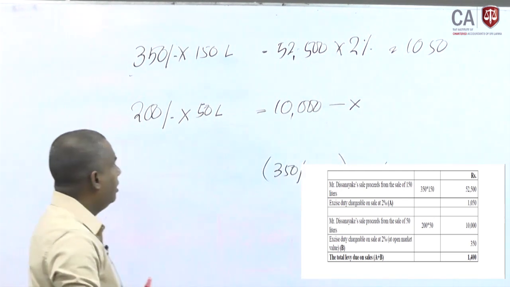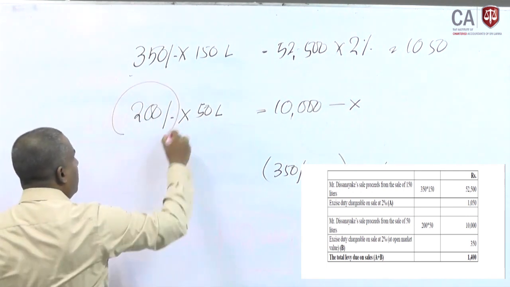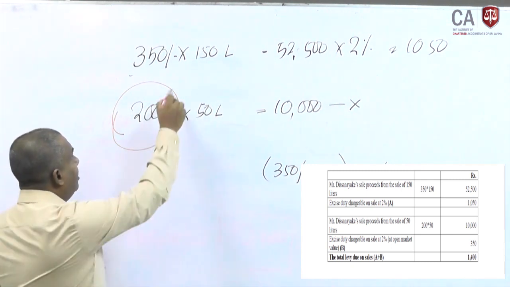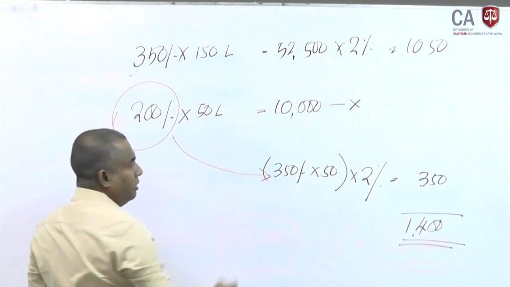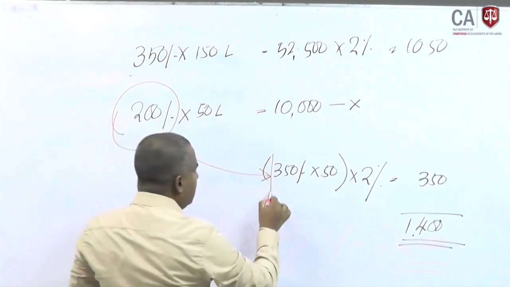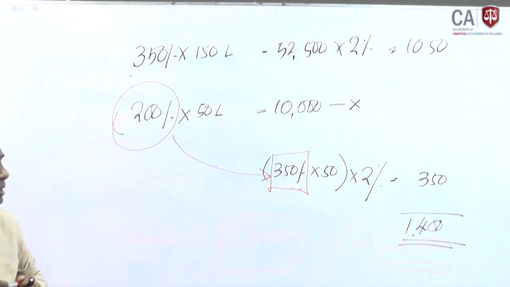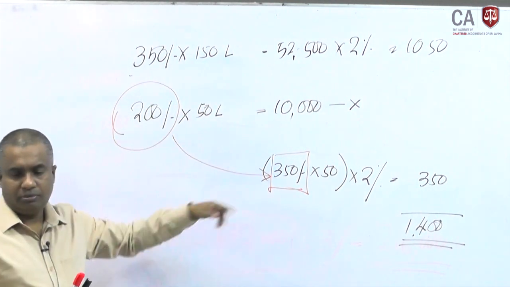Clear? Though this value is less than the open market value, for the excise duty purpose they should take the open market value for this calculation. There may be a reasonable cost, but for tax purposes, the open market value should be applied.